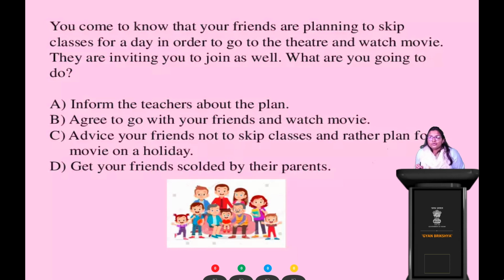So you come to know that your friends are planning to skip classes for a day in order to go to the theater and watch a movie. So you've come to learn that your friends are planning to bunk school in order to go and watch a movie in a theater. ঠিক আছে? তো তুমি জানলে যে তোমার বন্ধুরা আজকে বা একদিন স্কুল ফাঁকি দিয়ে চলে যাচ্ছে কি করতে? সিনেমা দেখতে। ওকে, সিনেমা দেখতে থিয়েটার চলে যাচ্ছে, রাইট?